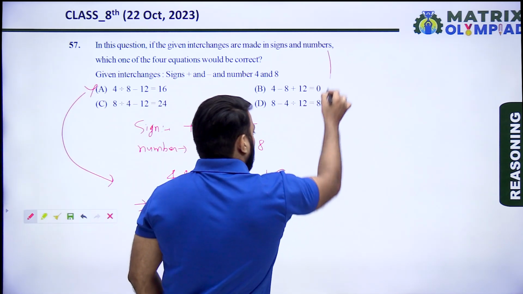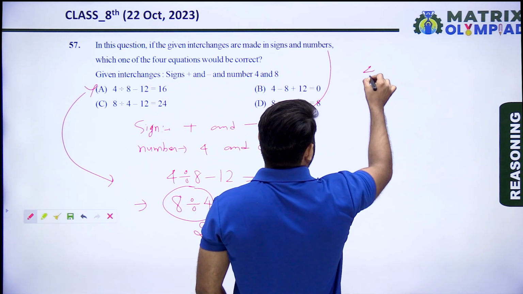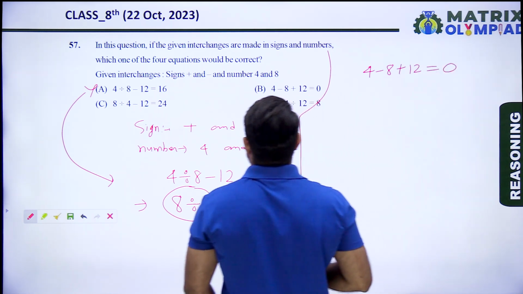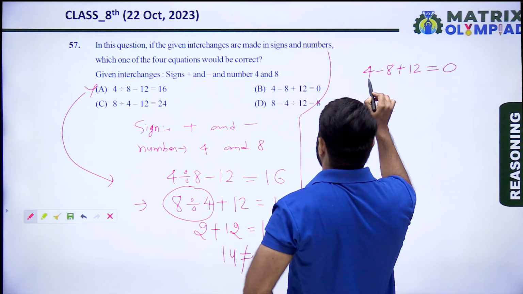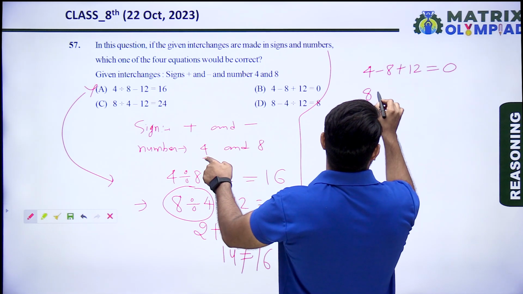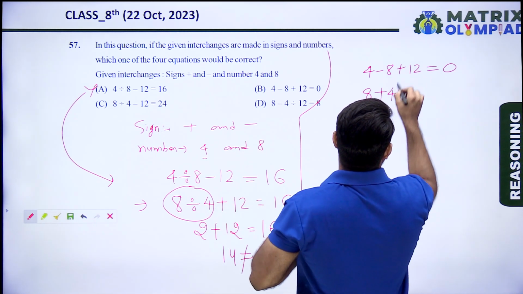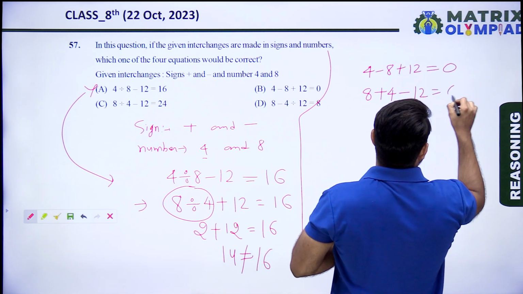Now taking option B. According to option B, 4 minus 8 plus 12 equals 0. Now interchange these signs and numbers. 4 means 8, minus means plus, 8 means 4, plus means minus, 12 equals 0.